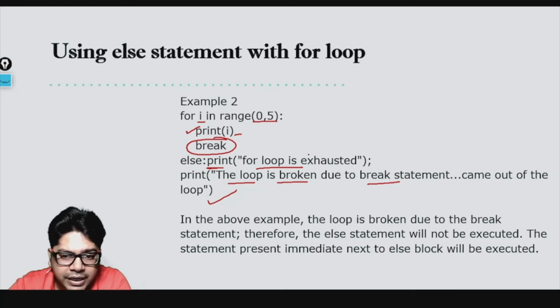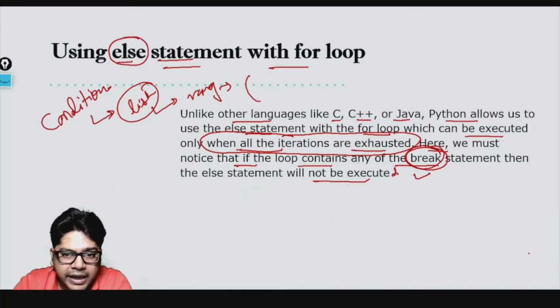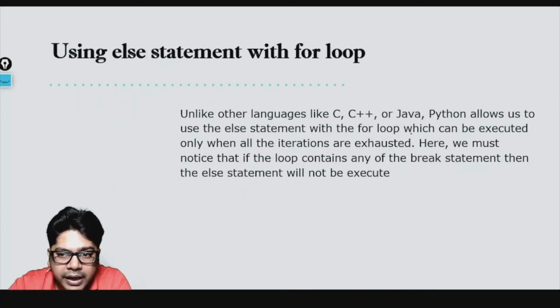So in the above statement the loop is broken due to the break statement, and therefore the else will not be executed. The statement present immediately next to the else block will be executed. So this line which we were saying here now becomes important to understand, right? It can be executed only when the iterations are exhausted. If the iterations are not exhausted, if it had an abrupt ending, then the else part will not get executed.